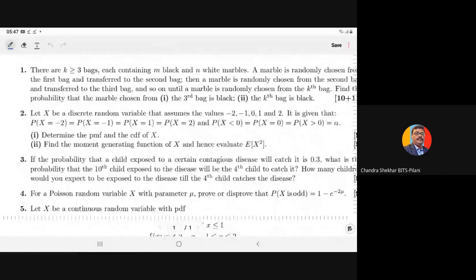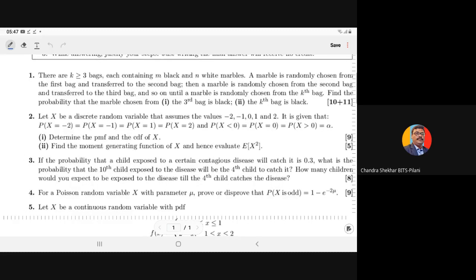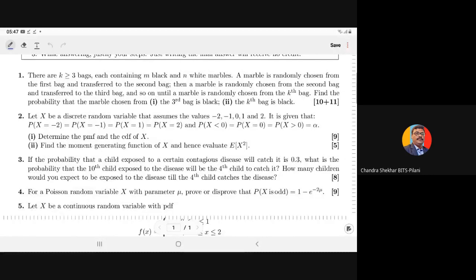There are k greater than or equal to 3 bags, each containing m black and n white marbles. A marble is randomly chosen from the first bag and transferred to the second bag.